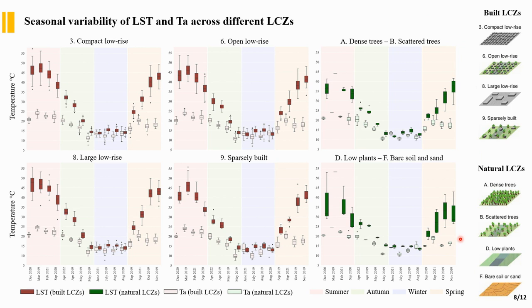Here you can see the difference between surface and air temperature is higher in the built local climate zone, especially those classified as compact low-rise and large low-rise compared to the natural ones, the green ones. It highlights the importance of considering the specific characteristics of local climate zone in urban heat studies, especially when predicting air temperature actually based on satellite-derived land surface temperature.